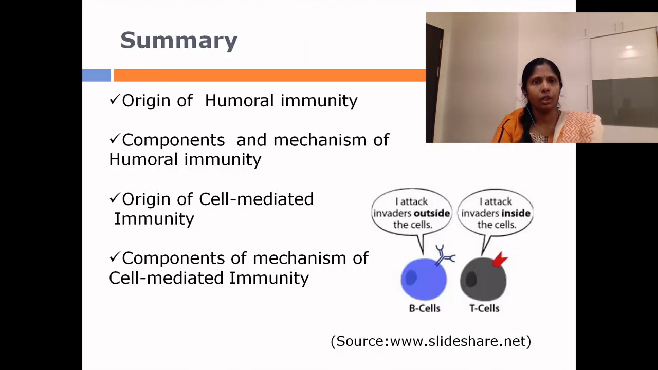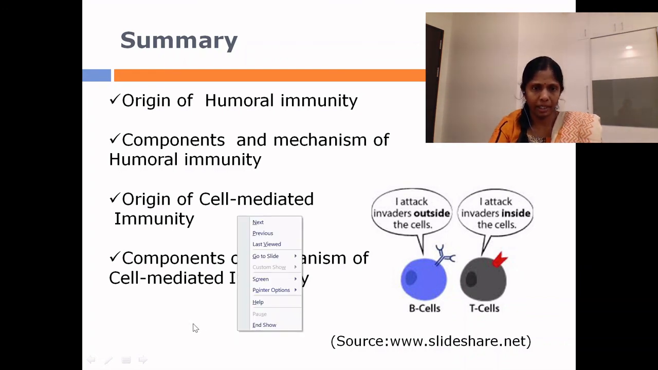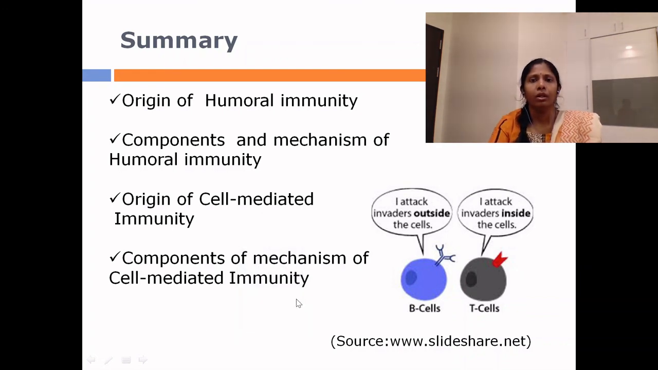To summarize, we learned about the humoral immunity, its components and mechanism, and also about the cell mediated immunity and its components and mechanism. So just to remember as a bullet point, the B cells attack invaders outside the cells, whereas the T cells attack invaders inside the cells.